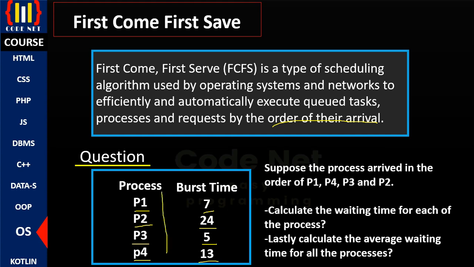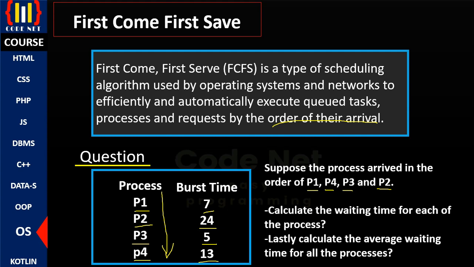So we won't of course answer this question based on the way the processes are presented here, because we don't know the order of their arrival. First come, first serve. We don't know if process 1 arrived first, or if process 2 arrived second, process 3 third, process 4 fourth. No, we don't know. So we need to pay more attention to the question. The question now reads, suppose the processes arrived in the order of process 1, process 4, process 3 and process 2. That is the order of their arrival.